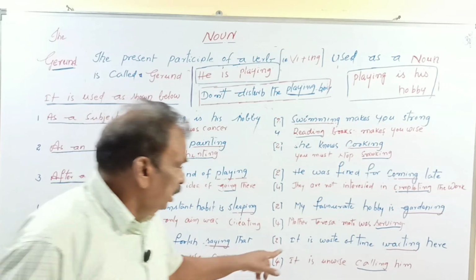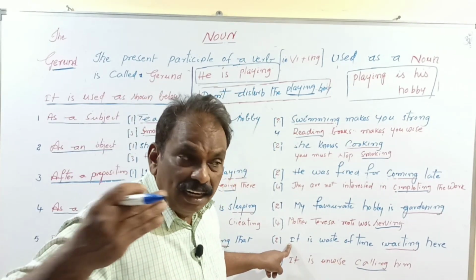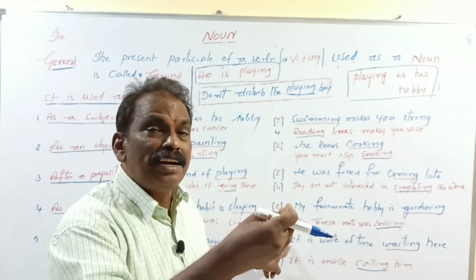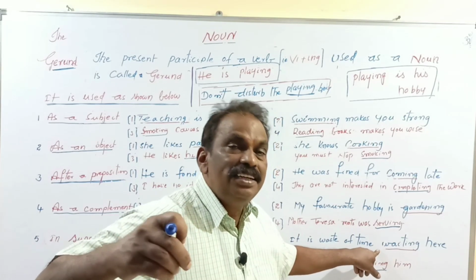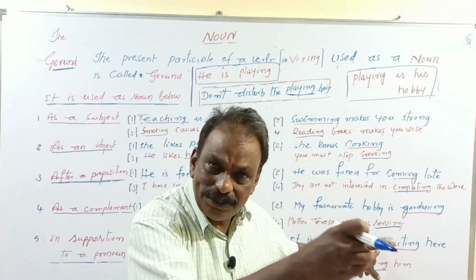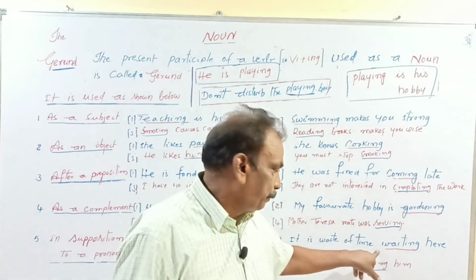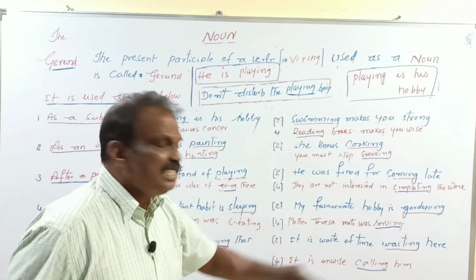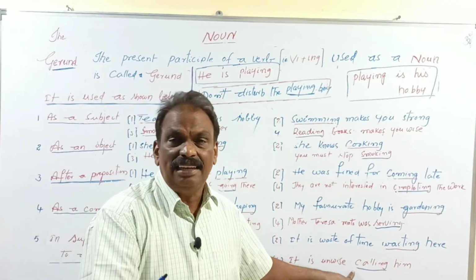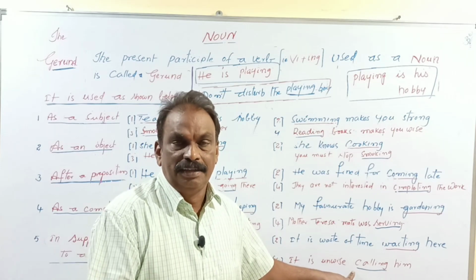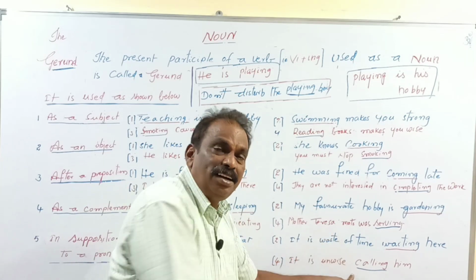Saying that. It is a waste of time waiting here. That is also an idea. It is a waste of time. What is a waste of time? Waiting here. This is the way in which the noun is represented through a gerund, which is derived from the present participle of the verb. Next, it is unwise calling him. Calling is a present participle of the verb, which plays the role of a noun. So it is called a gerund.